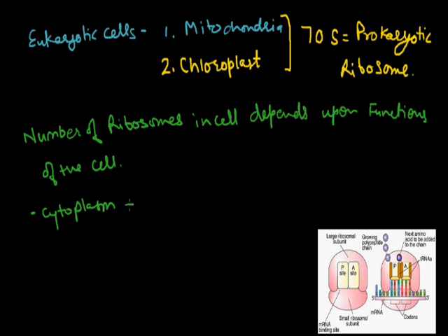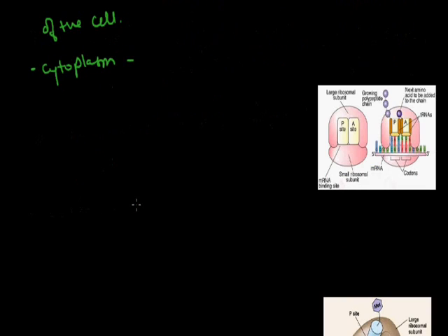Ribosomes perform the function we call protein synthesis. In both animal cells and plant cells, ribosomes perform the function known as protein synthesis. Function of ribosomes: they perform protein synthesis.